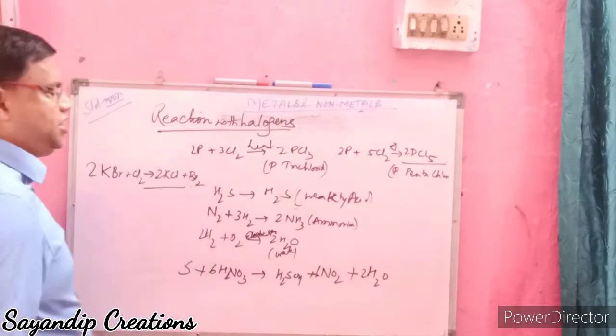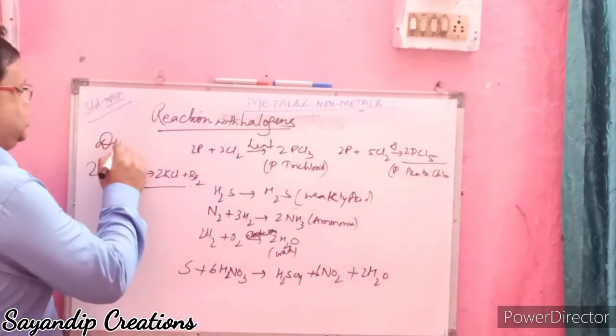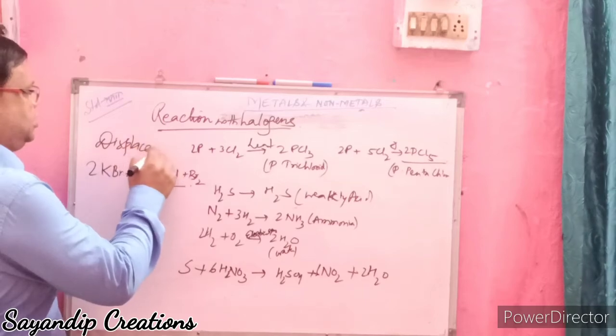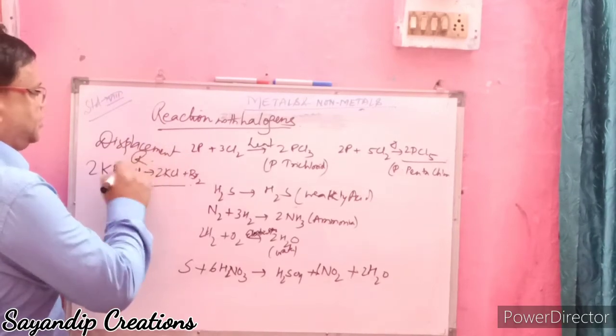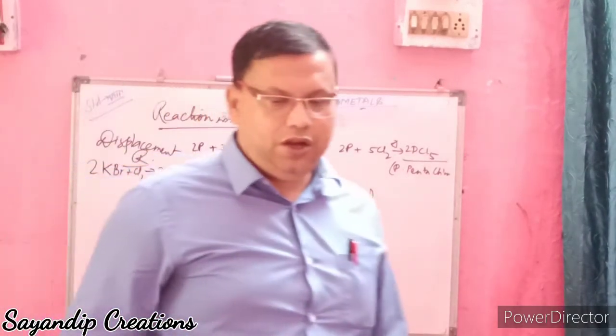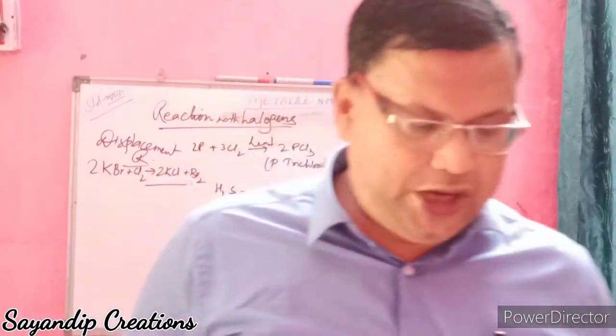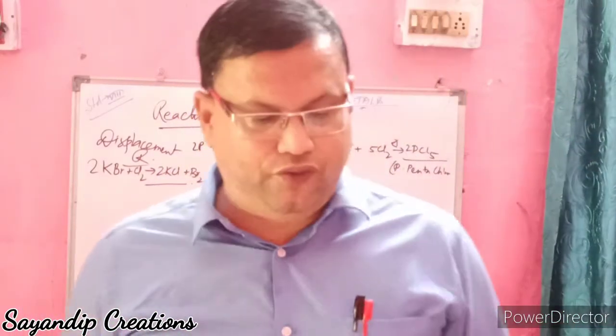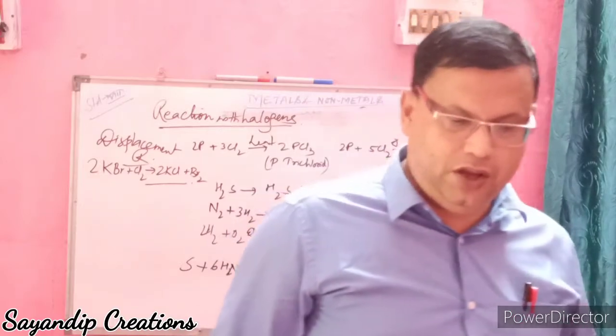This is the displacement reaction. Or potassium iodide reacts with chlorine to form potassium chloride and iodine.